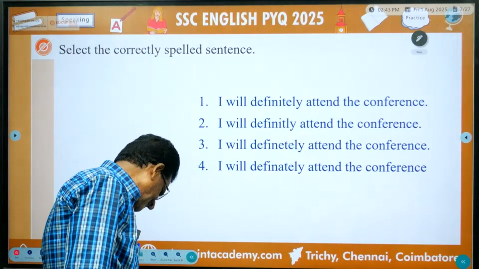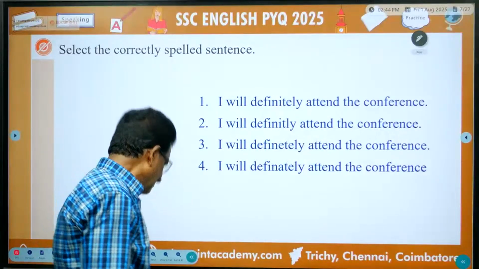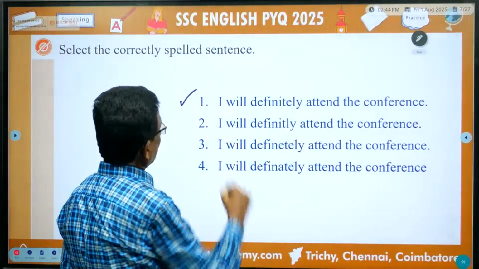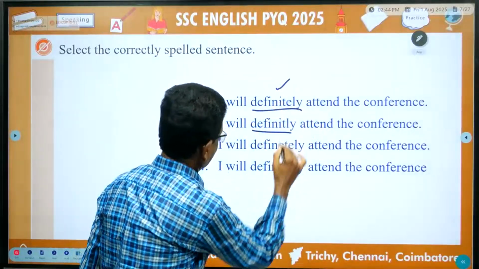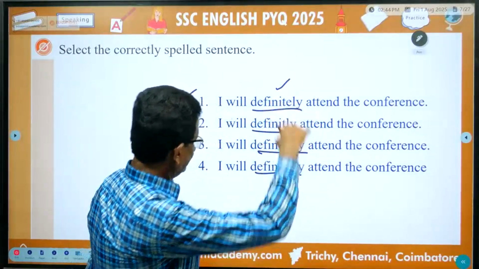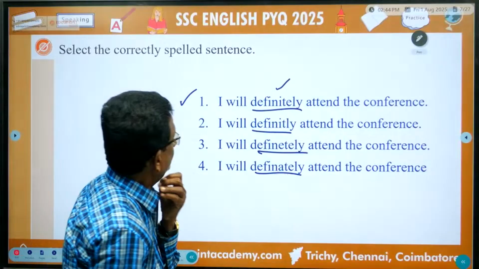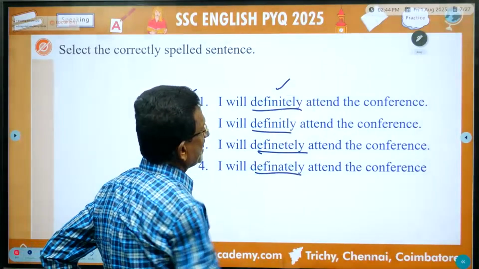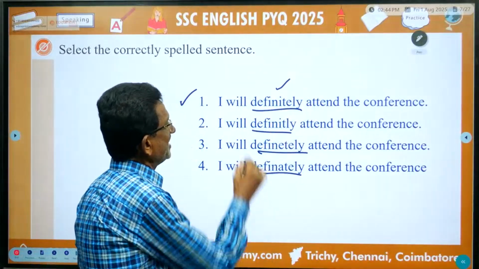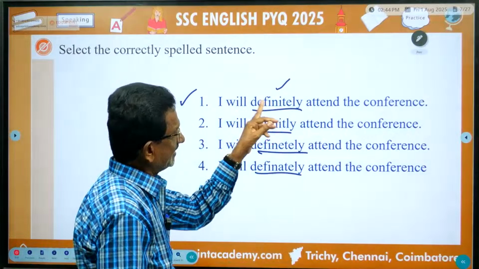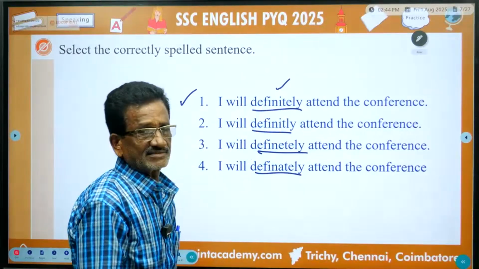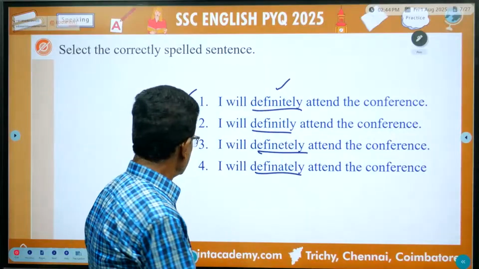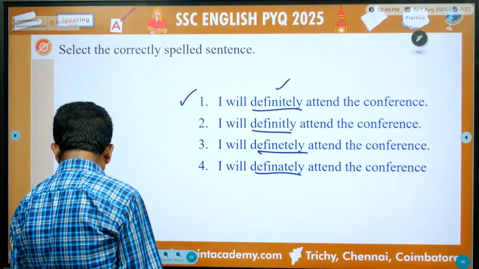There is an error in the spelling in the first one here. This is correct. These are all wrong. The correct spelling is definitely. So this is the correct answer because there is an error in the spelling in the others. So you should follow this. This is the correct answer. We'll go to the next question.